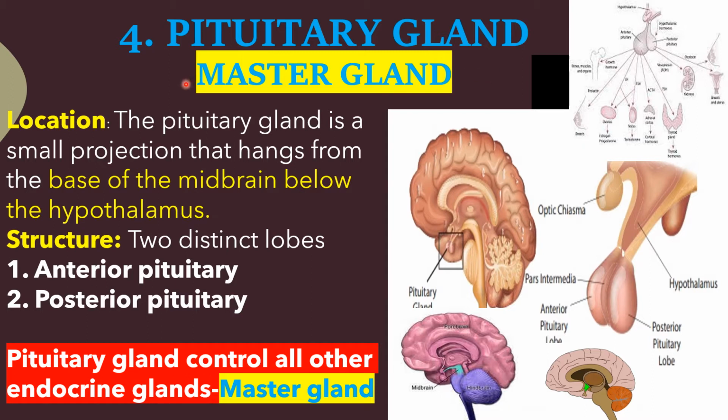Pituitary gland is also known as the master gland. Why is the pituitary gland known as the master gland? Because the pituitary gland controls all other endocrine glands. That's why it is called the master gland. Very important. Then where is the location of the pituitary gland?